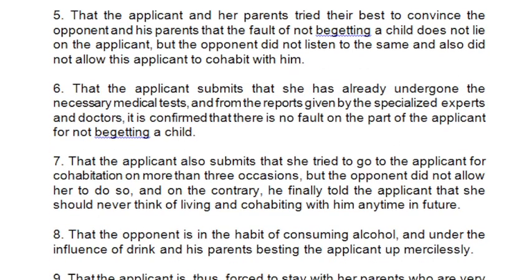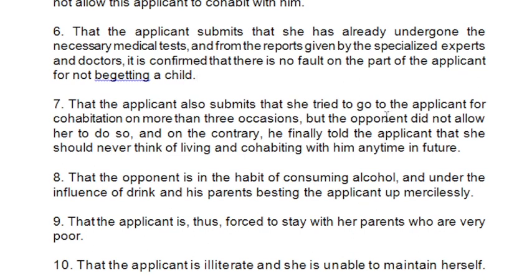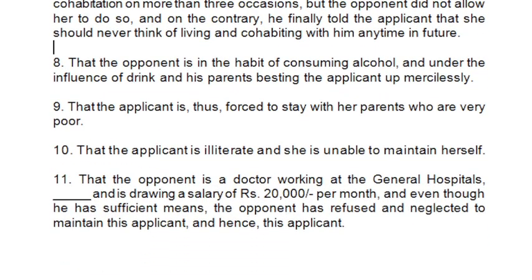Alright, because she cannot give birth to a child, so you have to mention all of these facts. You can also mention that the applicant submits that she tried to go to the applicant. Alright, the wife is trying to live together with the husband, but the husband did not allow her to do so. On the contrary, the husband says to the applicant that she should never think of living or cohabiting with him anymore. Alright, the husband is indirectly saying that he's not going to live with the wife anymore. So you can mention this fact as well.